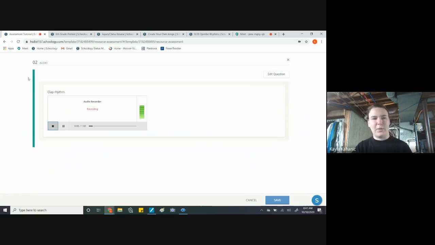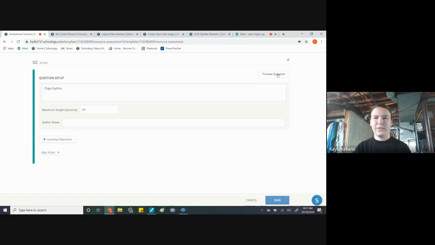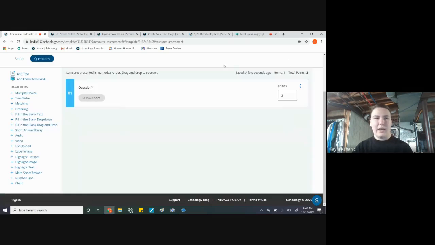They just click allow. You can see this is going, and it'll automatically stop at a minute, but I can pause it, and I can end it, and then I can get the microphone button. So they can preview what they have said, and then they can hit play, and then they can say, okay, I like that, going on to the next question. So that's that one. And I'll show you a student example in a minute.